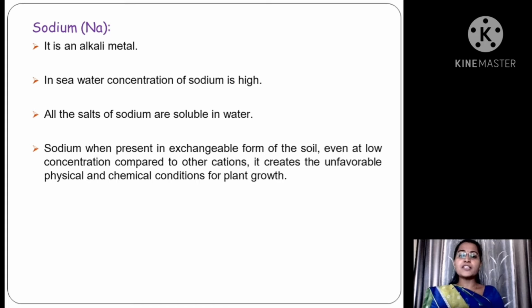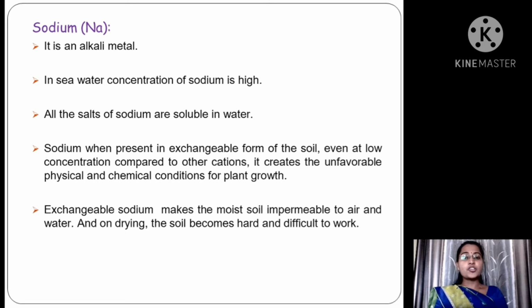Sodium, when present in exchangeable form in the soil, even at low concentration compared to other cations, creates unfavorable physical and chemical conditions for plant growth. Exchangeable sodium makes the moist soil impermeable to air and water, and on drying the soil becomes hard and difficult to work.